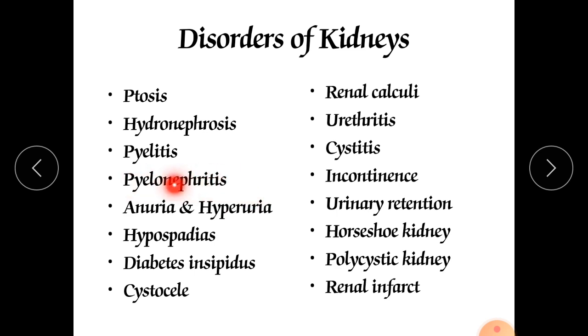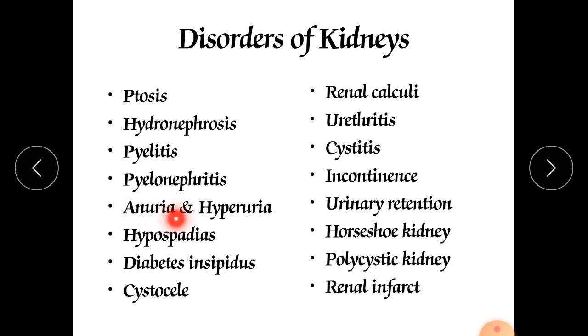When there is inflammation of the renal pelvis part, that condition is called pyelonephritis. In this condition, there is pain during micturition, and there is also a decreased level of urination, oliguria, along with that, and this may be produced due to bacterial infection. This pyelitis is also produced due to bacterial infections. This is most common in females.